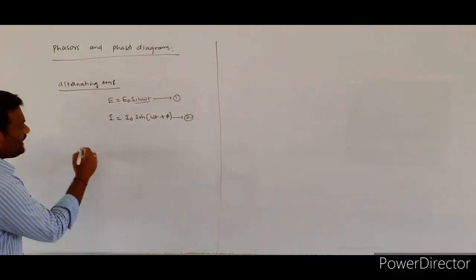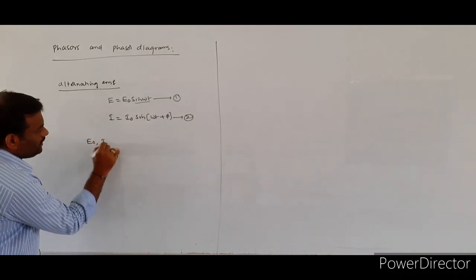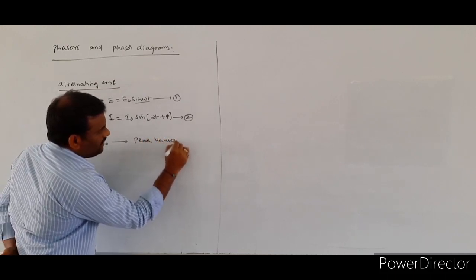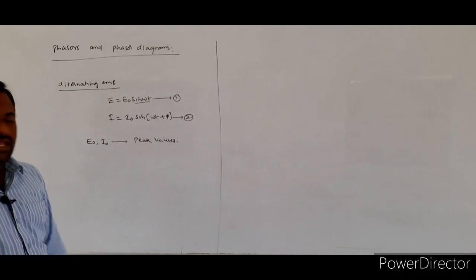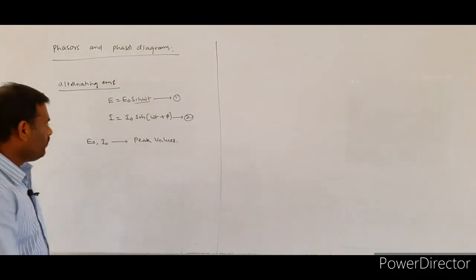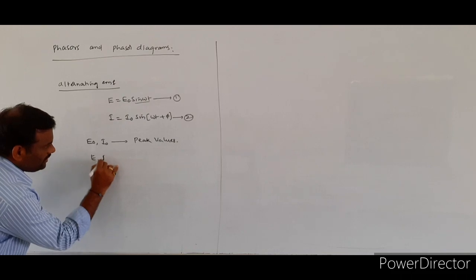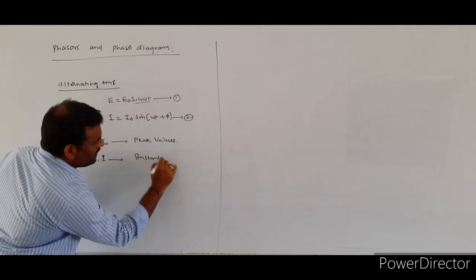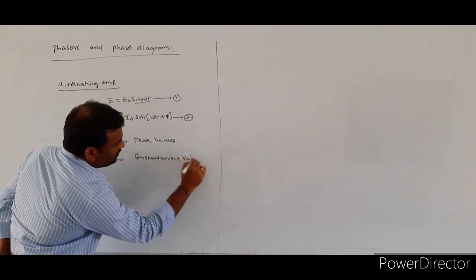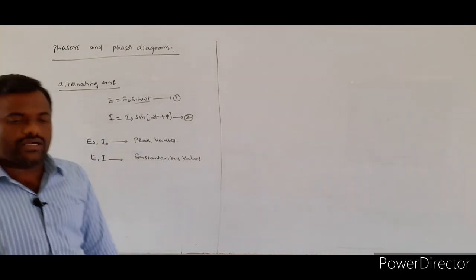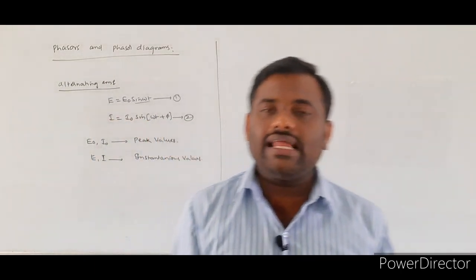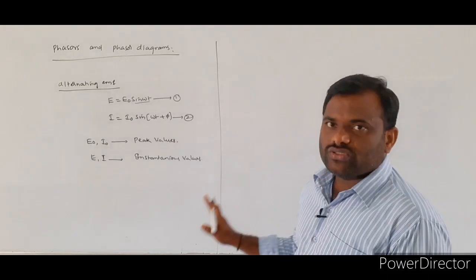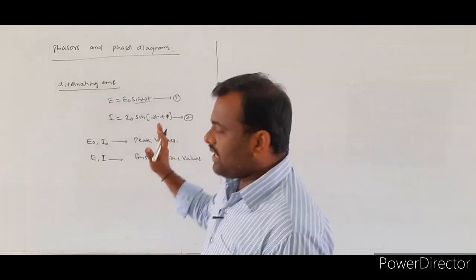So what are E naught and I naught here? E naught and I naught indicate the peak values of the EMF as well as the current. And what do E and I represent? E and I represent the instantaneous values of the EMF as well as the alternating current.